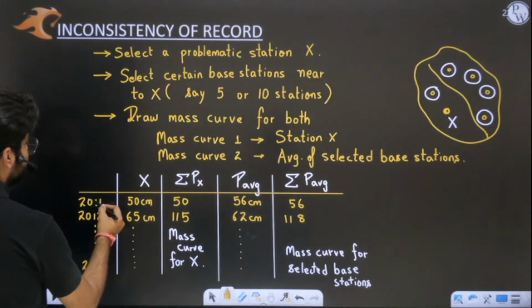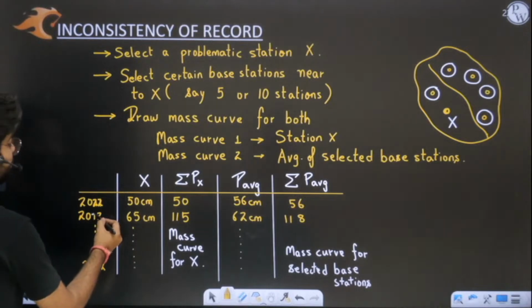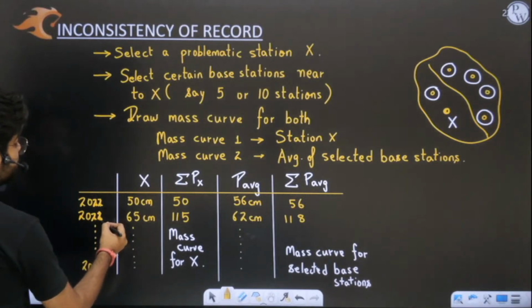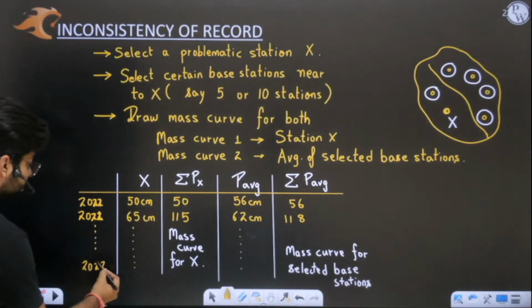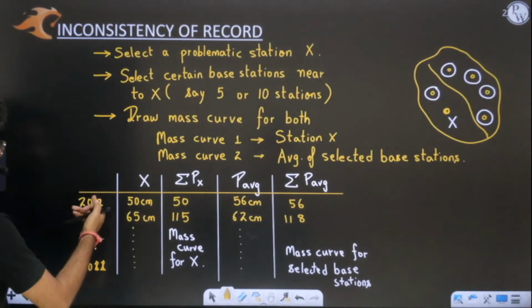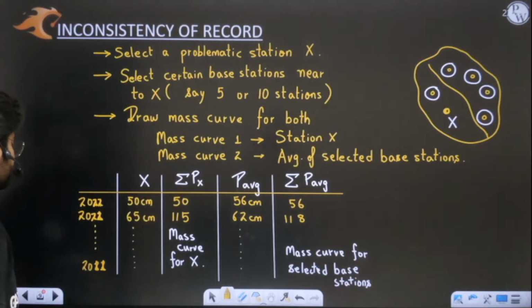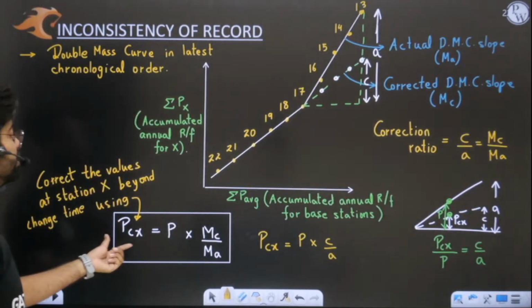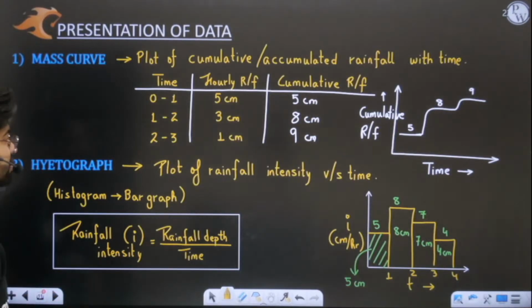Here what we have to do is take it in latest chronological order. The latest year will be taken first. This I have done wrong by mistake. Latest year first, and then in reverse order, you will see that values will increase and the graph will be like this. Then like this we correct it. Not so important, but simply remember that this is your double mass curve.